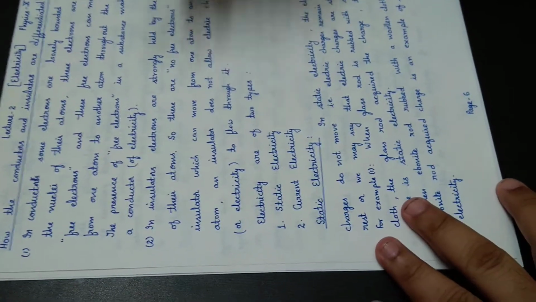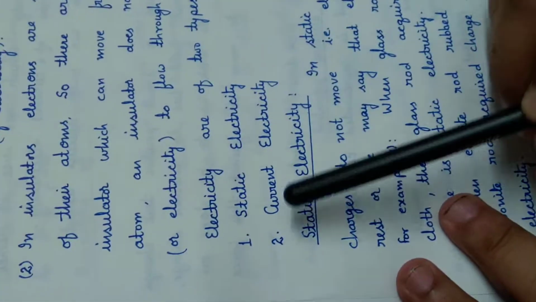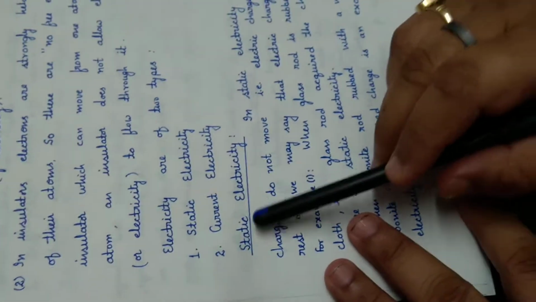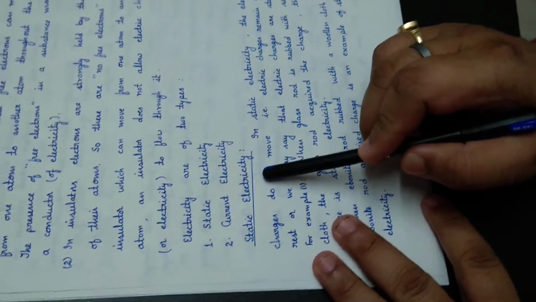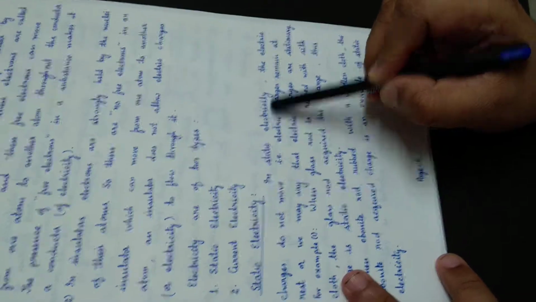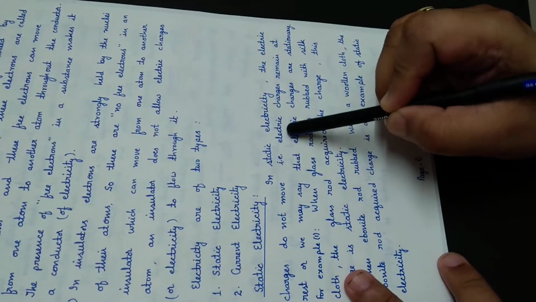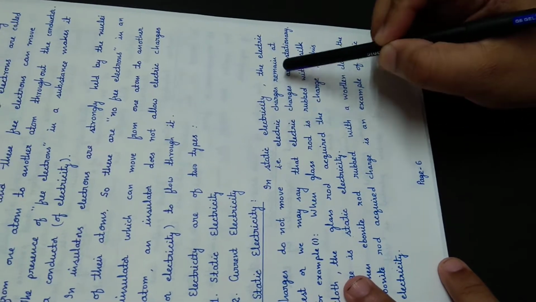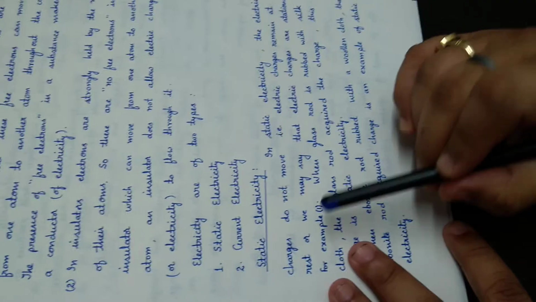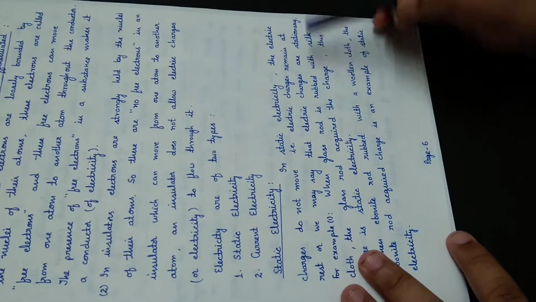Electricity is of two types. First is static electricity and second is current electricity. Static electricity, what is this? In static electricity, the electric charges do not move. That is, electric charges remain at rest. They cannot move here and there. Or we may say that electric charges are stationary.